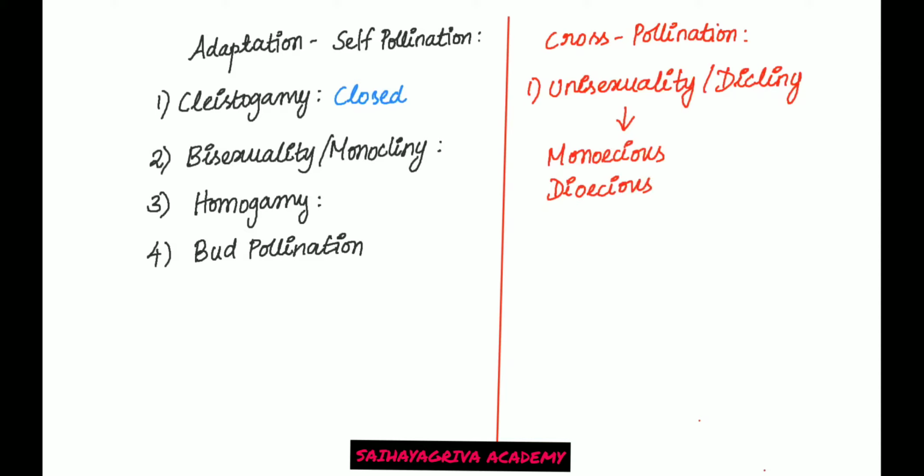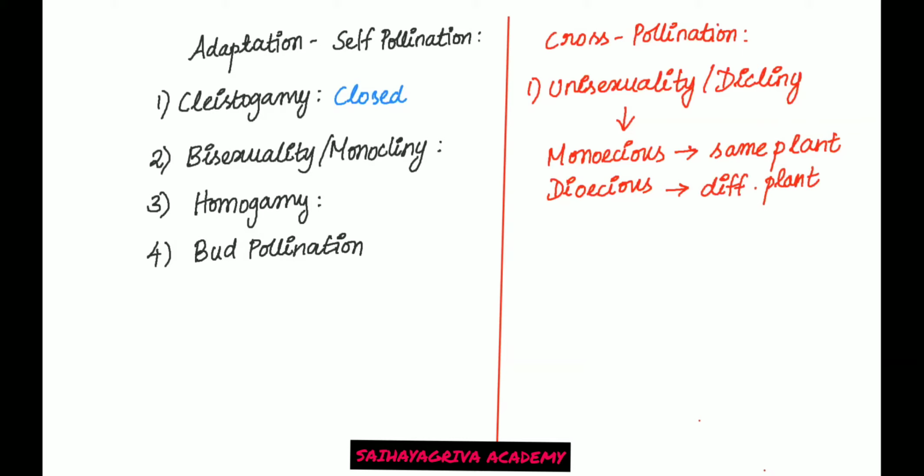What is monoecious condition? See, unisexuality, we have already mentioned that they contain either male part or female part. In monoecious condition, the male and the female flowers will be on the same plant. Then it is monoecious. When you have a complete plant containing male flowers and a complete plant containing female flowers, then you call it as dioecious. So they have different plants, then it is dioecious.